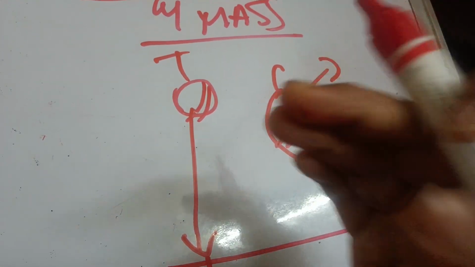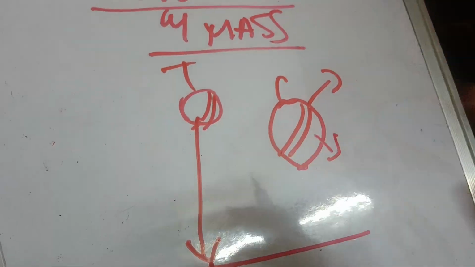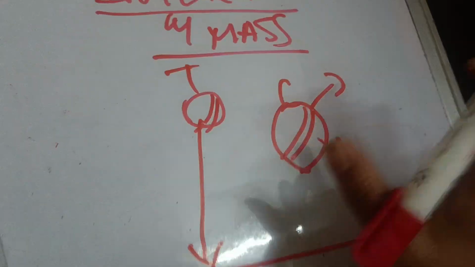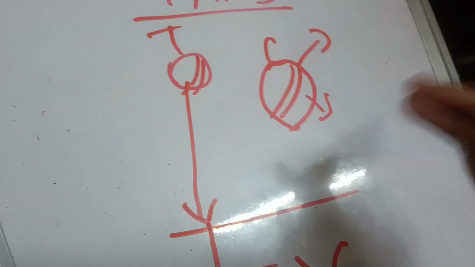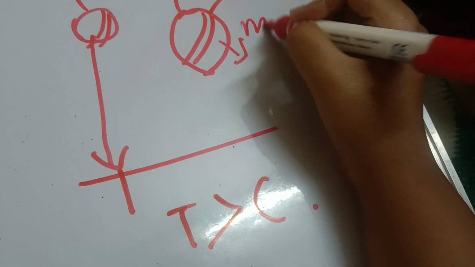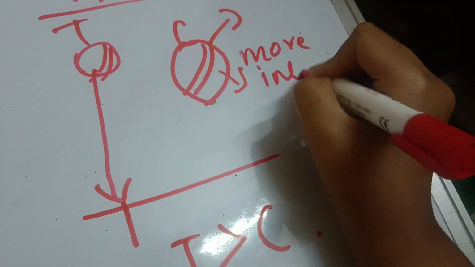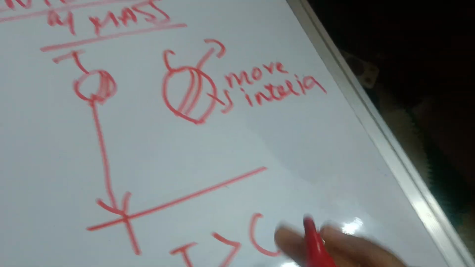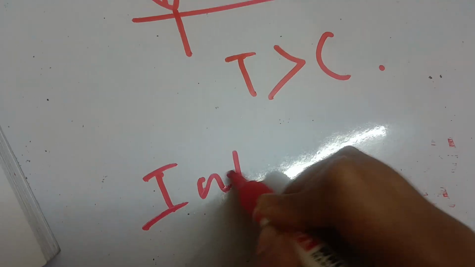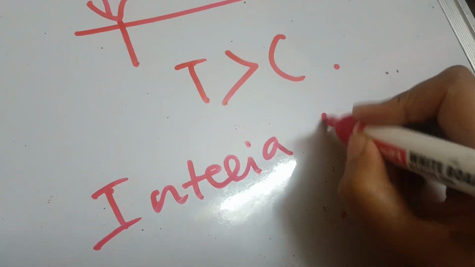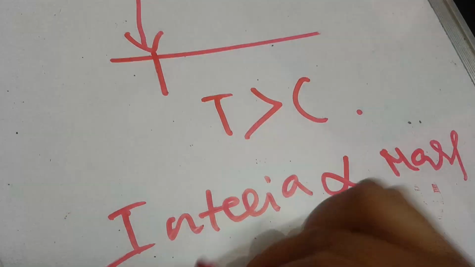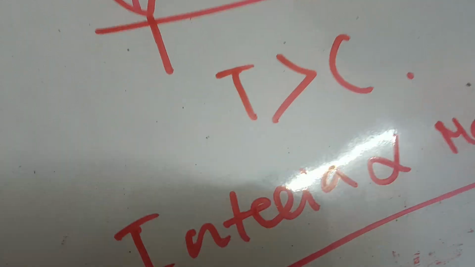What is inertia? The tendency of a body to remain in its state of rest or uniform motion. Since it was at rest, it will stay at rest and move slowly, so it has more inertia. What should we understand from this? We should understand that inertia is directly proportional to the mass of the body. If a body is heavier, it will have more inertia.